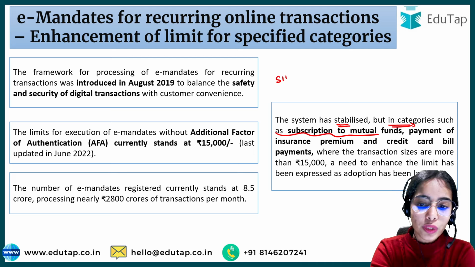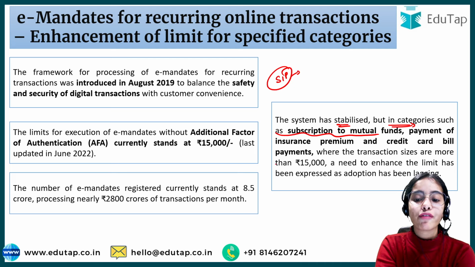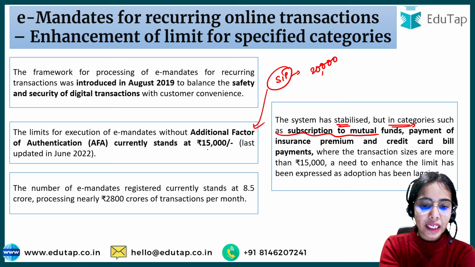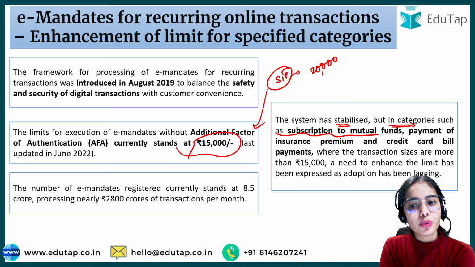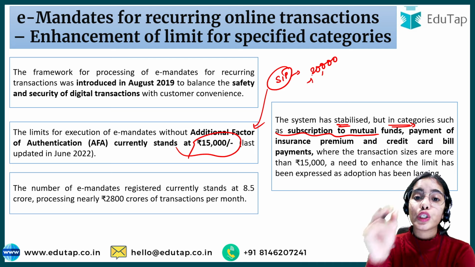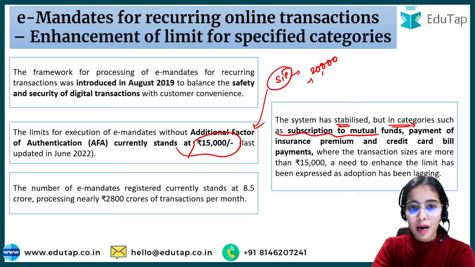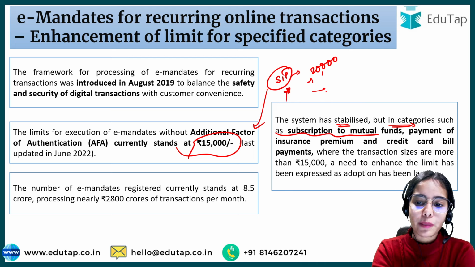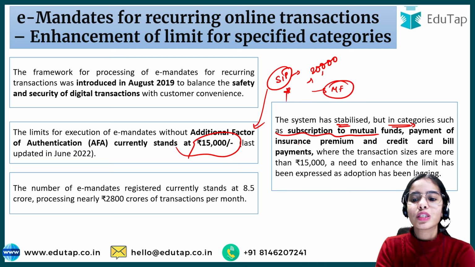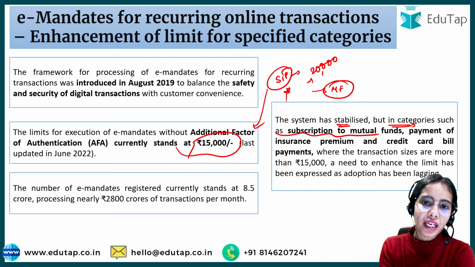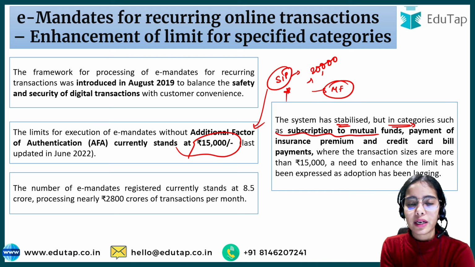I have told you that the SIP goes every month, and for many people the SIP can be 20,000, but for the e-mandates the limit is 15,000 only. So for this SIP you have to remember the date every month, put the amount and put your PIN. For this kind of SIP to mutual funds, it becomes very hectic because every month the investor has to pay by himself or herself.